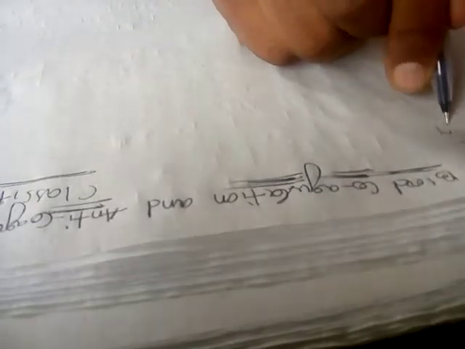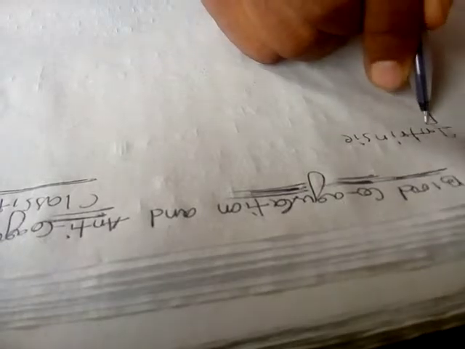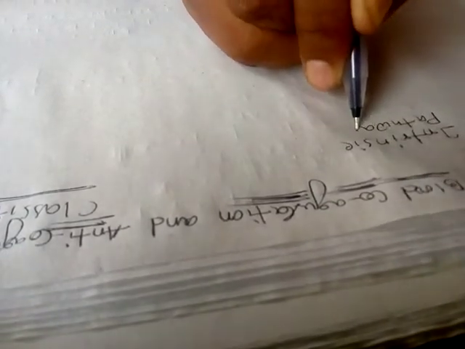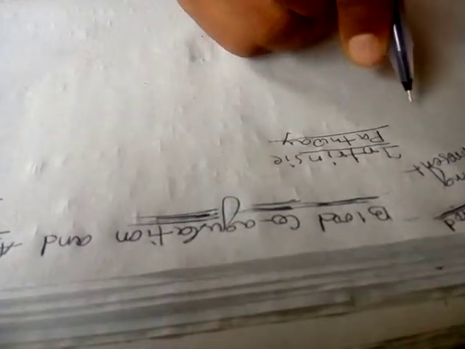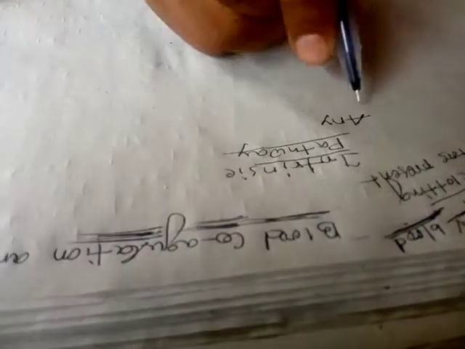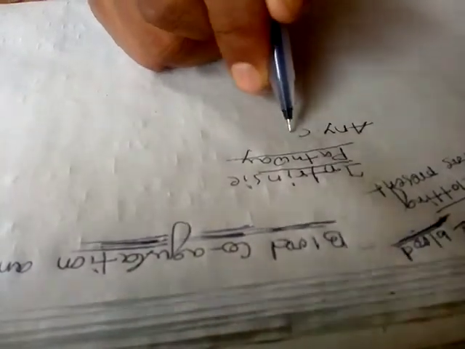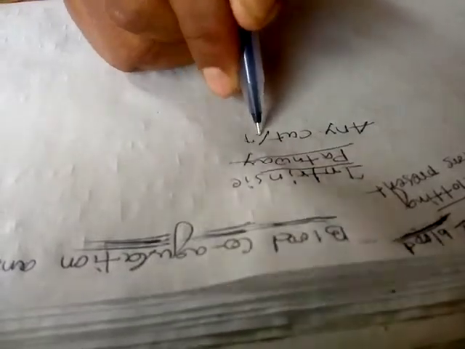Okay, so first we will move on to the intrinsic pathway. Suppose there is any injury, so just concentrate on the explanation. Suppose any cut or injury.